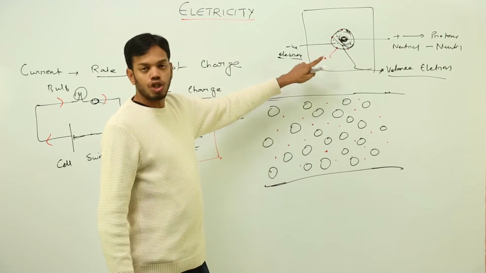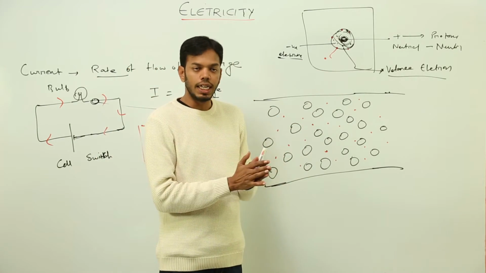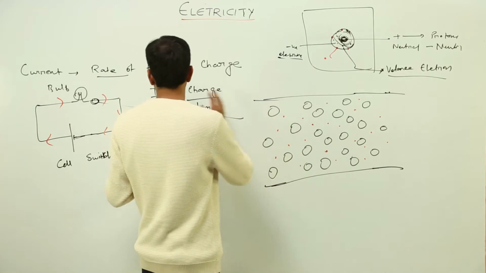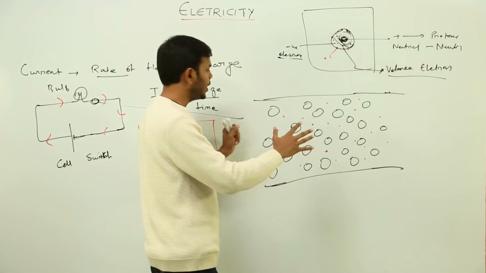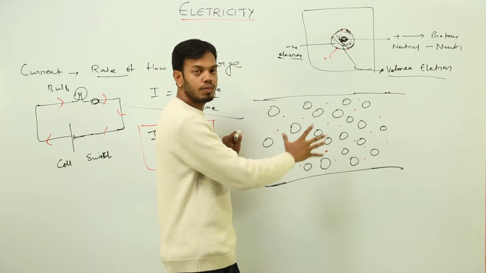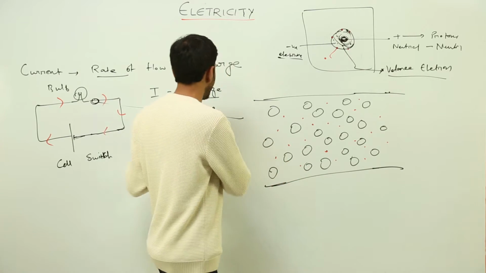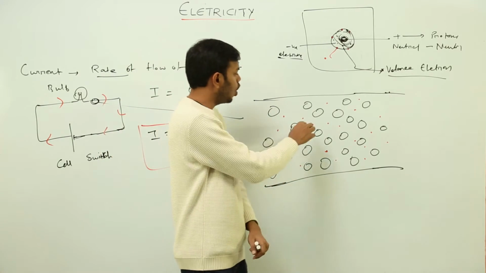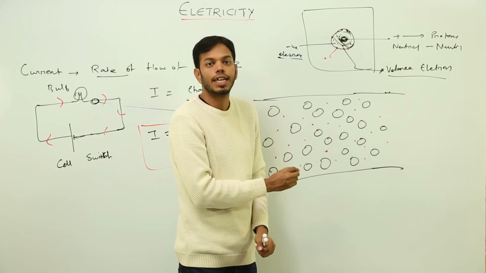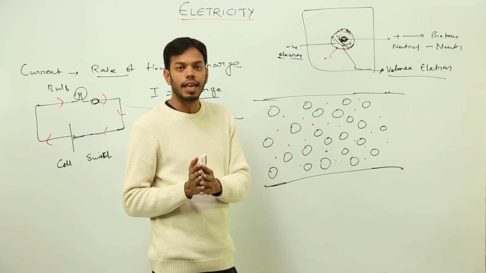So this is a charge which can move freely, and this is how this wire portion would look. It will consist of all these atoms or molecules of the material the wire is made up of, plus it will also have those free conduction electrons which are free to move in any direction.